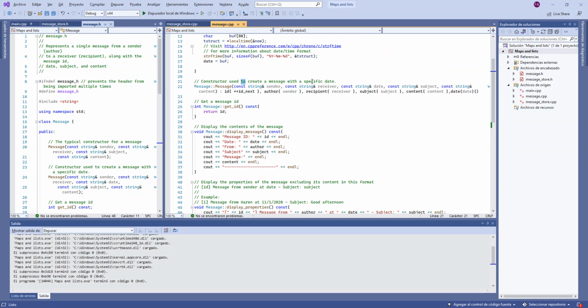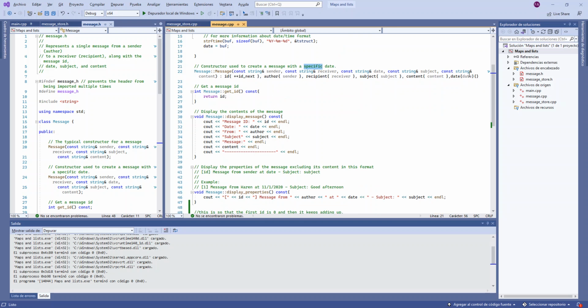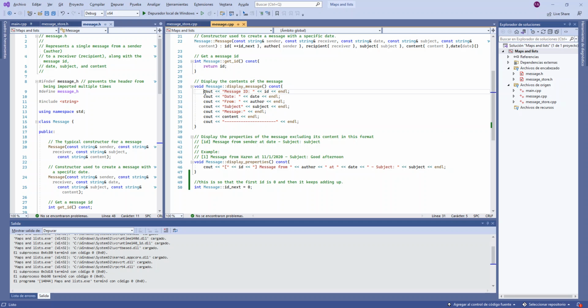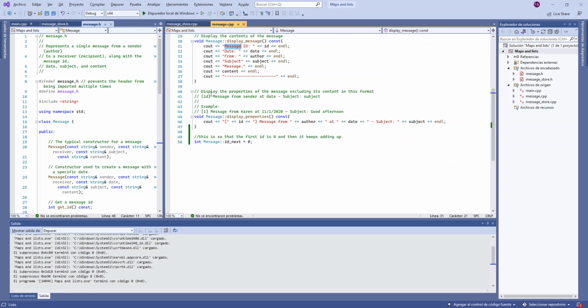This is the constructor to create with a specific date, which is easier. It's just filling in the information. Get message ID just returns the ID. Display the contents of the message is a lot of code with the information, the ID, the author, with all the text that has to go before. Display the properties is just one big piece of code with all the things in it.